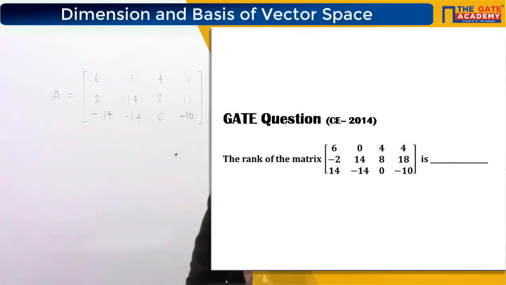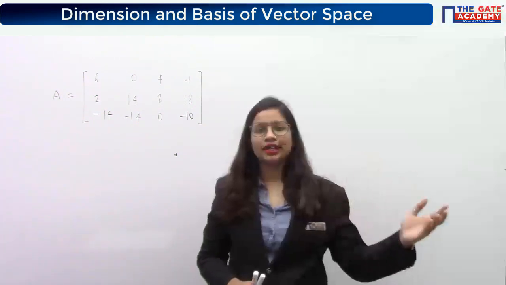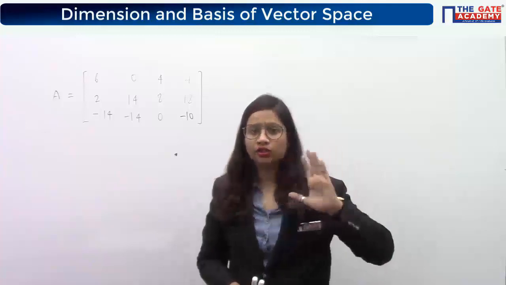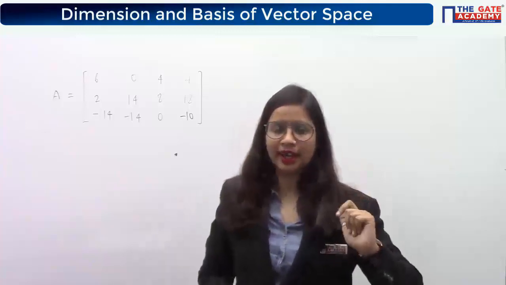Now, according to our definition, just reminding you that definition. What is rank? Rank is linearly independent rows. Let's forget about the columns for now, because we will always look for rows. So the number of linearly independent rows will be the rank.